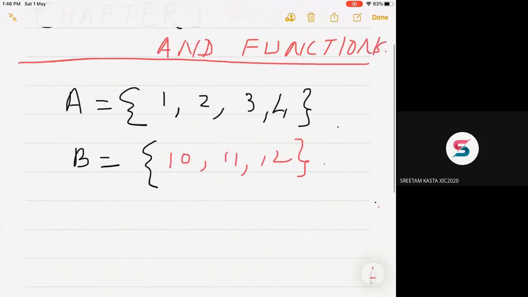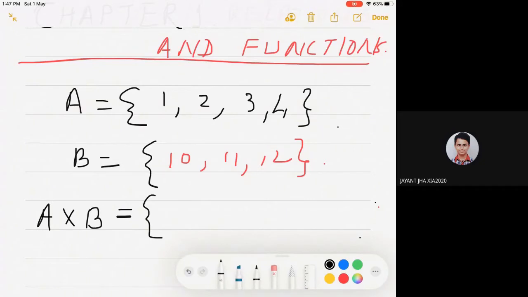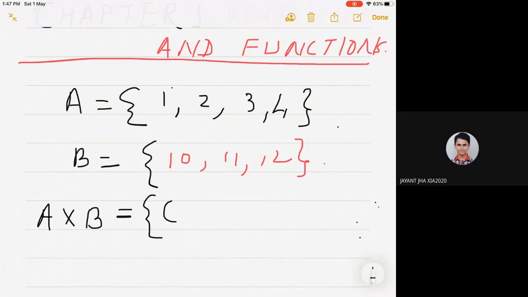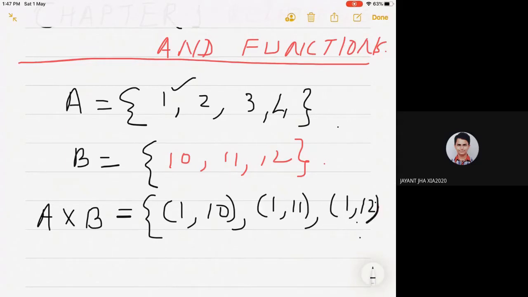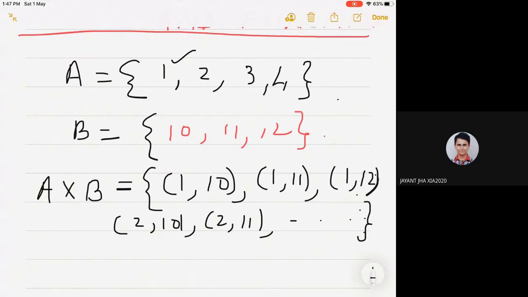You remember what do you mean by A cross B? A cross B is another set which is consisting of the ordered pairs. By taking first element from the first set, that is 1, 10, 1, 11, 1, 12, then 2, 10, 2, 11, like that. This is what is called cross product of the two non-empty sets.